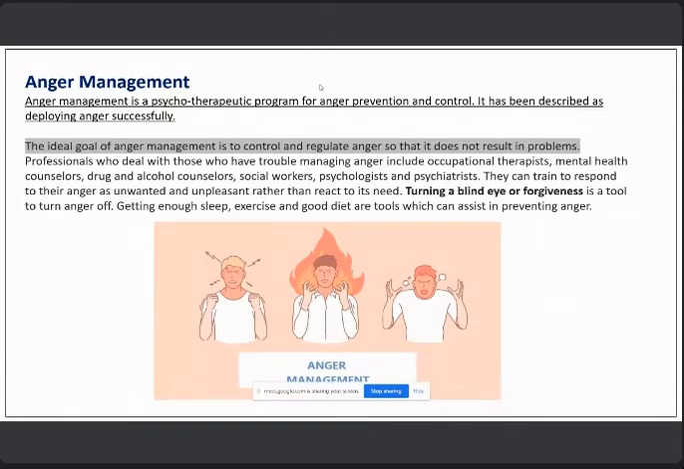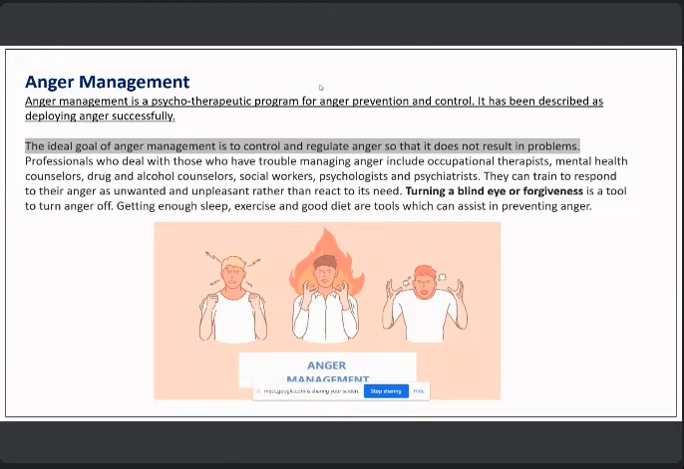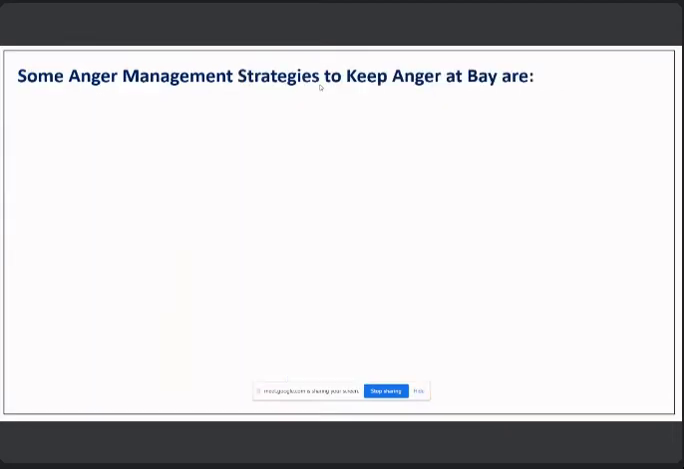Professionals like mental health counselors deal with those who have trouble managing anger. They can train you to respond to your anger as unwanted and unpleasant rather than react to its needs. The main tool to turn off anger is to not turn a blind eye towards anger. Now let us see what we can do to keep anger at bay.